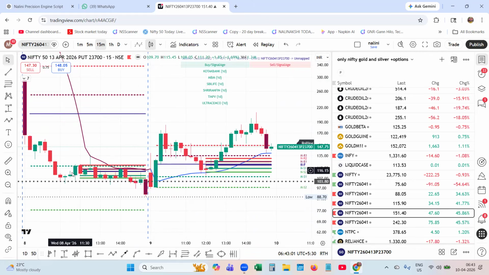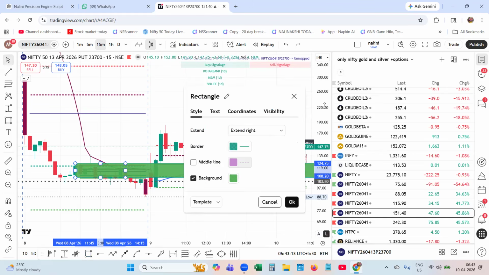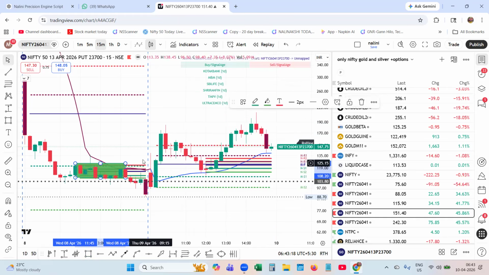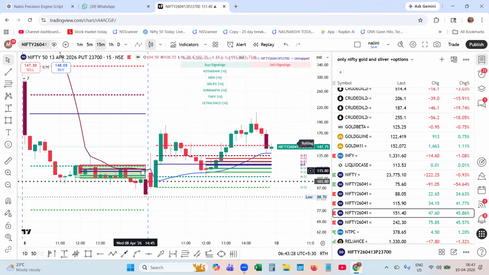This is the previous day 12 p.m. layer 2 for this put option. So what you are going to do is mark this boundary or put a rectangle over this, and let me highlight this. Let me make it dim so that you know this is the zone.